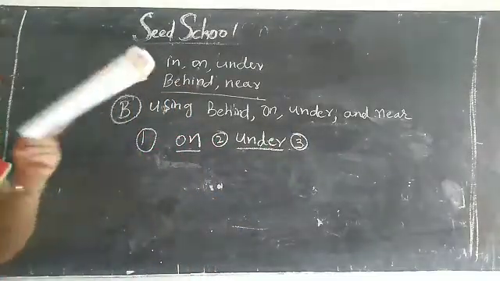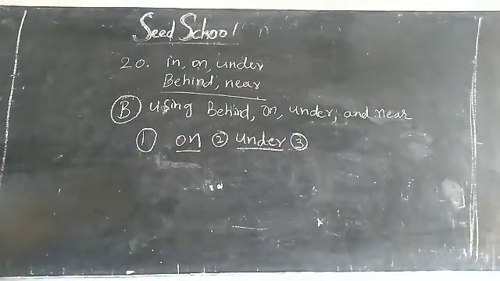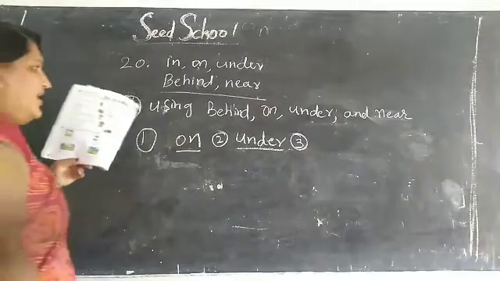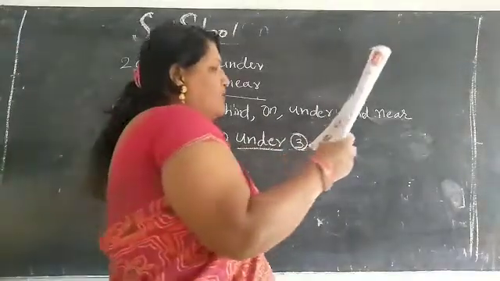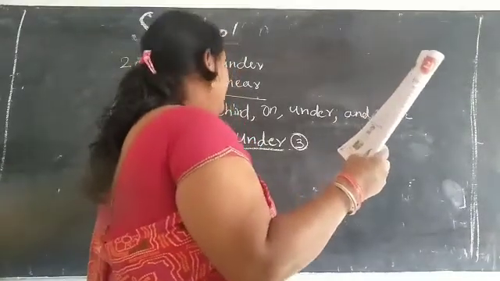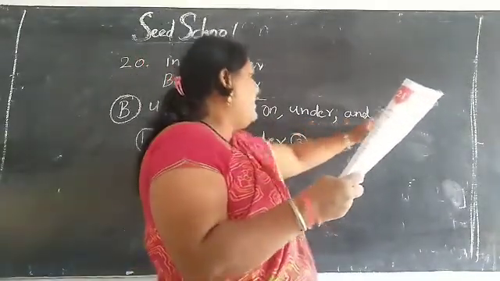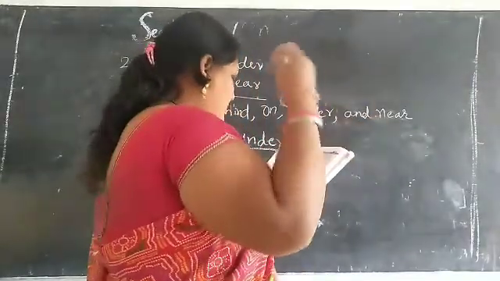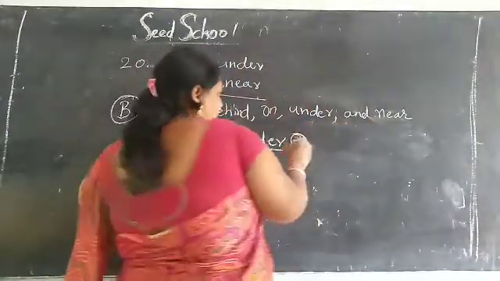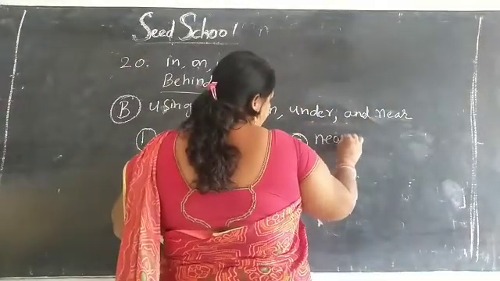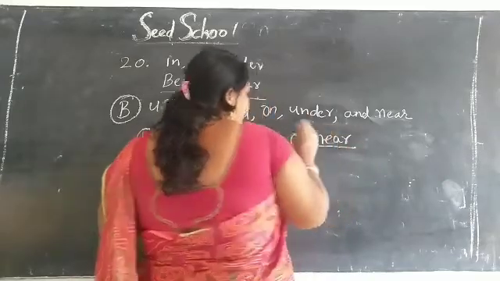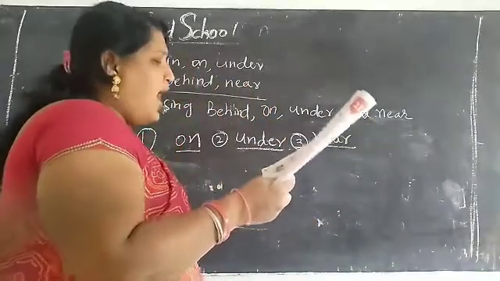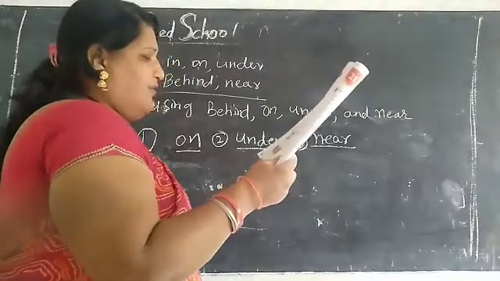So what is the third one? Yes. The tree house dash a river. The tree house is dash a river, on a river, under a river, near a river. So what is the answer, children? The tree house is near a river, N-E-A-R. So write neatly, children. The tree house is near a river.